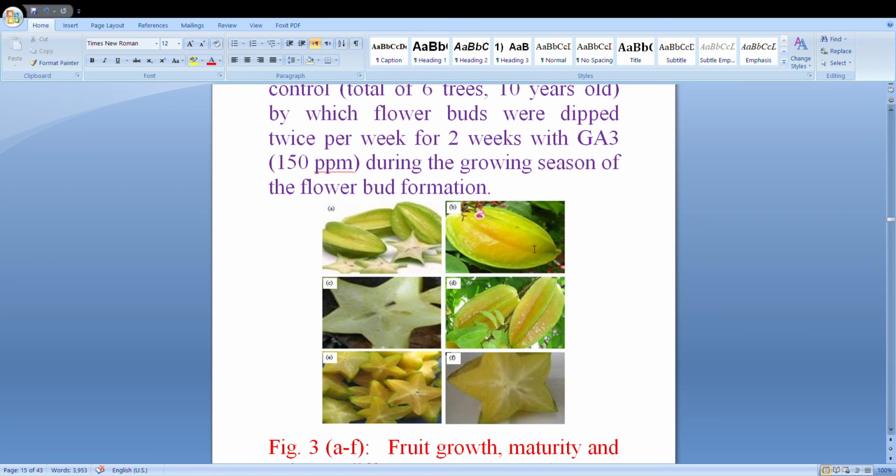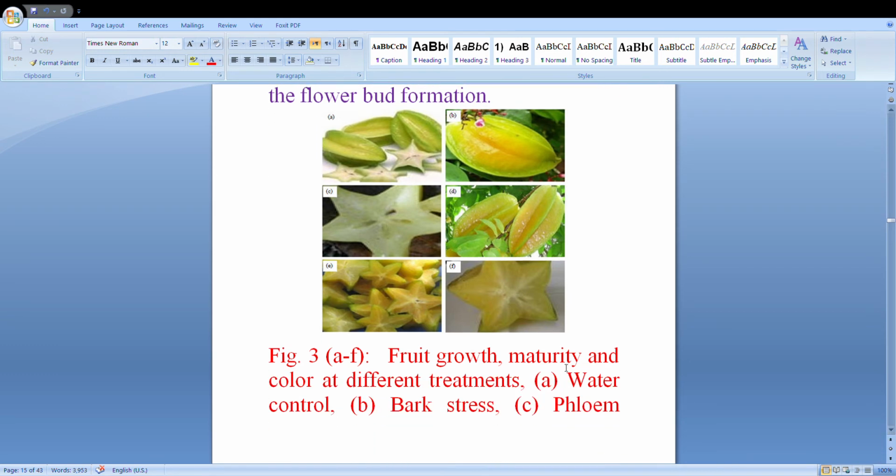We can see here this is seedless. This is seeded and this is seedless. There is seed. There is no seed. Seedless, there is seedless star fruit production. My graduate student did this experiment in Malaysia.